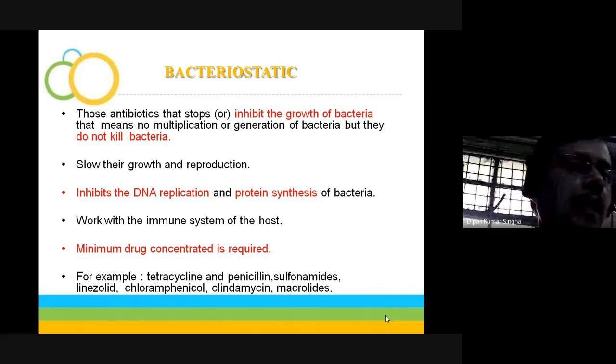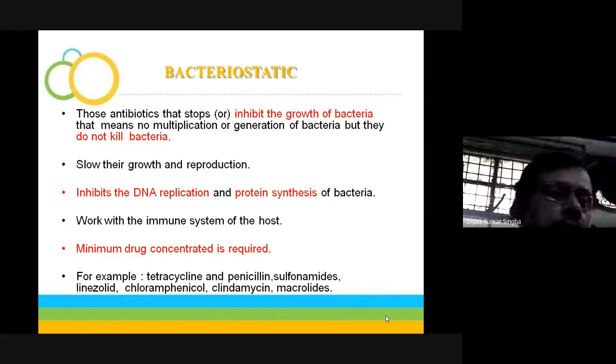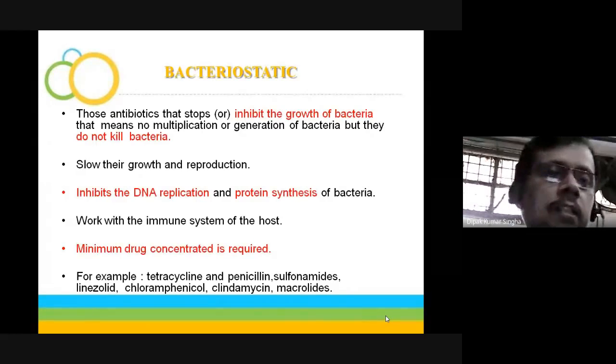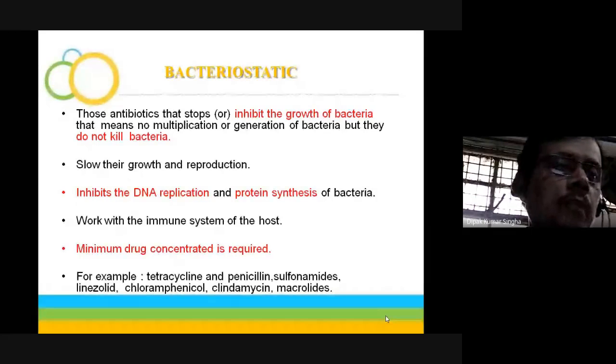And they work with the immune system of the host, and a minimum drug concentration is required, the same criteria. For example, tetracycline, sulfonamides, chloramphenicol, clindamycin, and the macrolide group of antibiotics under this class: erythromycin, azithromycin and clarithromycin. So these are the types of antibiotics which are used as bacteriostatic.